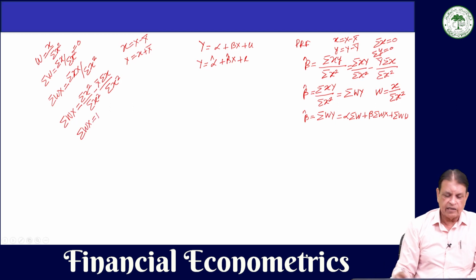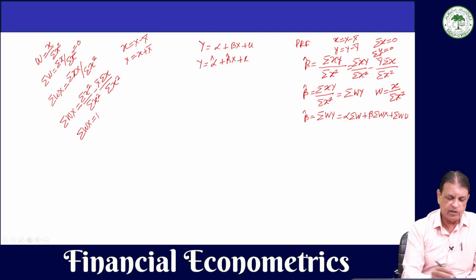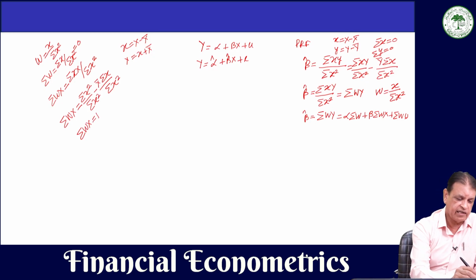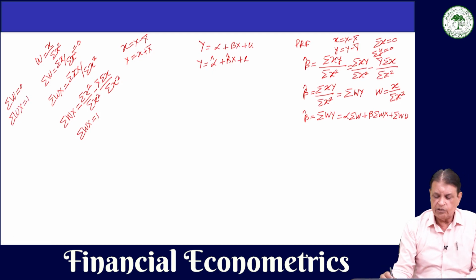So, what we find is that summation W is equal to 0, let me write it here, and summation W X is equal to 1. So, using these two, if summation W is 0, then the alpha term with summation W will become 0, and if summation Wx is equal to 1, this will be beta. So, we will have beta hat equal to beta plus summation Wu.